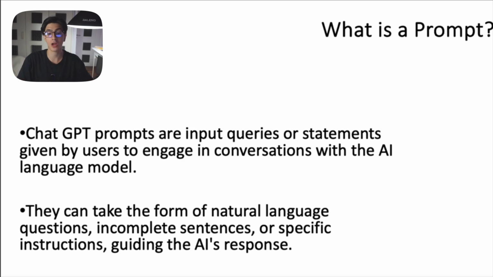As we said, we're going to have some natural language questions. For example, suggest 5 hot topics in this niche, okay? Or what is the best way to film a video on an iPhone? Okay, these are our questions. Incomplete sentences, just like, for example, my target avatar is Mike. Mike's favorite hobby is, and then we let ChatGPT complete this sentence, or specific instructions. For example, create a content strategy plan for next week based on the information that I've been delivering to you in this chat right here.